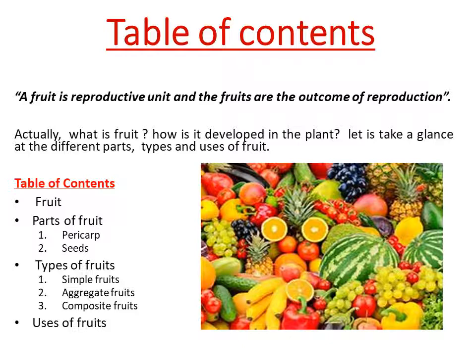A fruit is a reproductive unit and fruits are the outcome of reproduction. In this study, we must know what a fruit is, how it develops in the plant, and the types and uses of fruits. Basically, fruits are made up of pericarp and seeds. There are three types of fruits: simple fruit, aggregate fruit, and composite fruit. In this, we are going to study each individually.